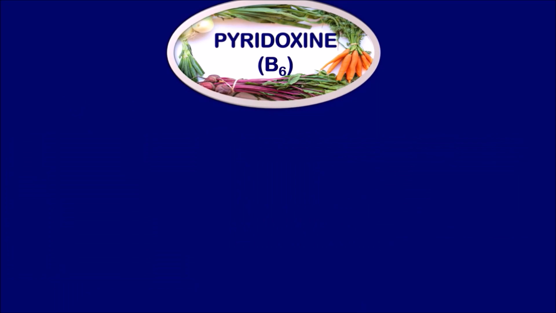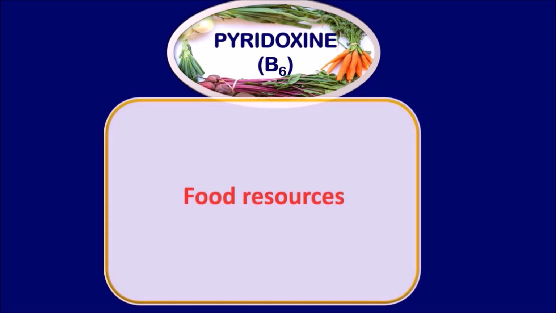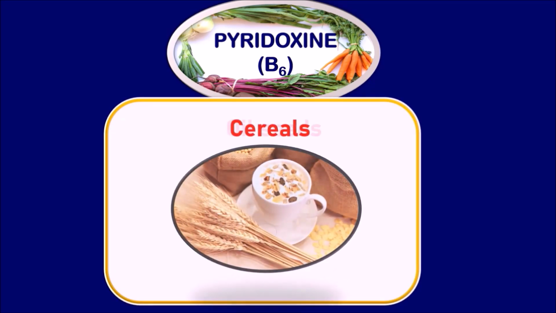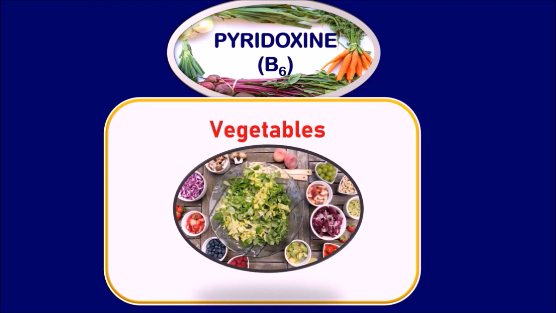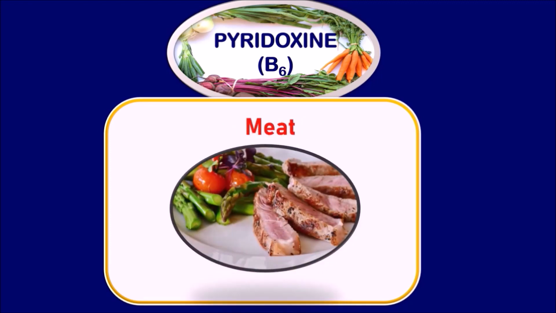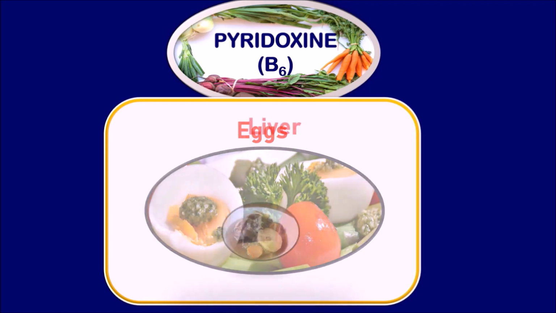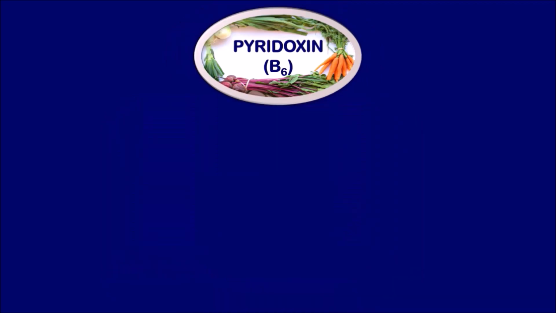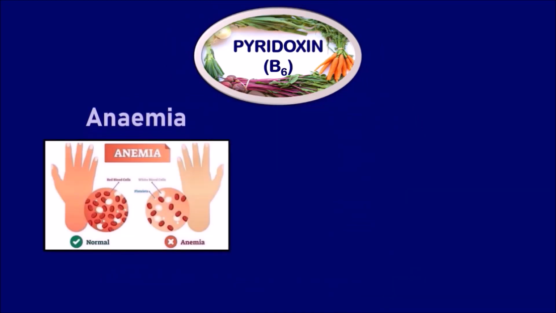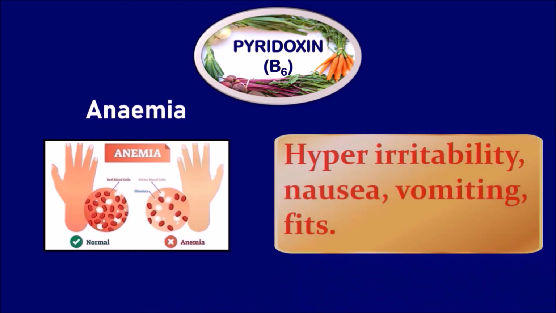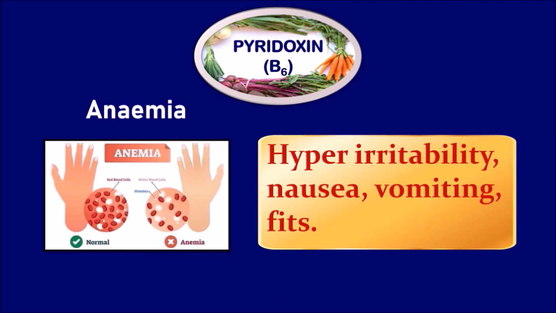Pyridoxine. This is indicated as vitamin B6. The food resources for pyridoxine are cereals, oil seeds, vegetables, milk, meat, fish, eggs, liver. The deficiency of pyridoxine leads to the disease called anemia. The symptoms are hyperirritability, nausea, vomiting and fits.